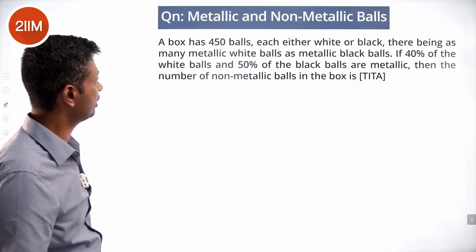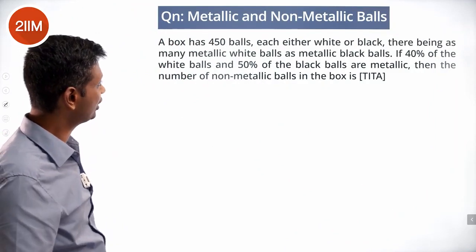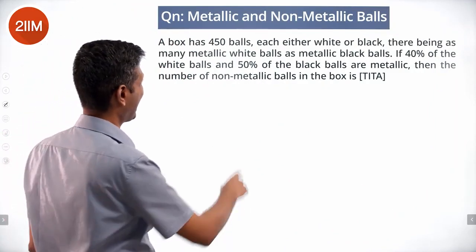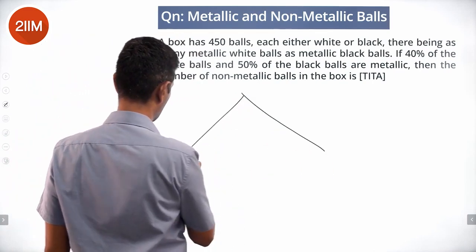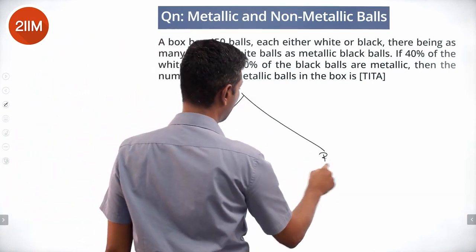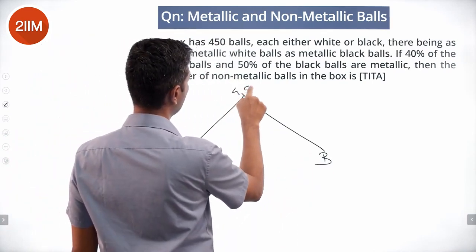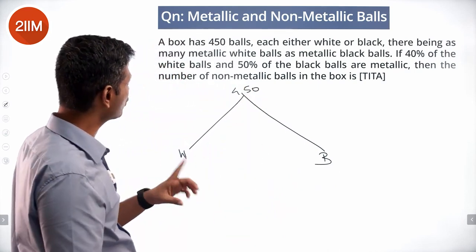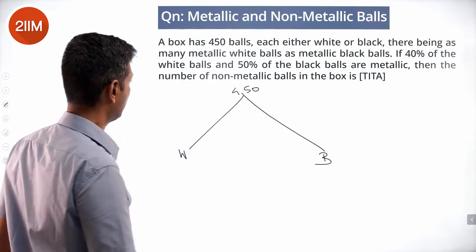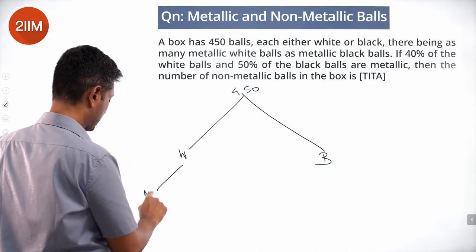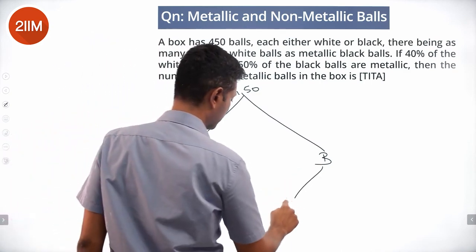A box has 450 balls, each either white or black. There being as many metallic white balls as metallic black balls. Metallic white, metallic black.